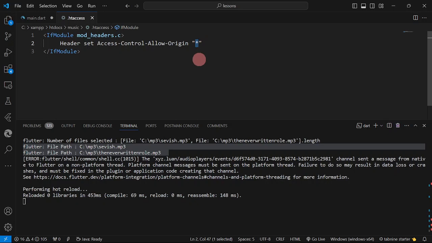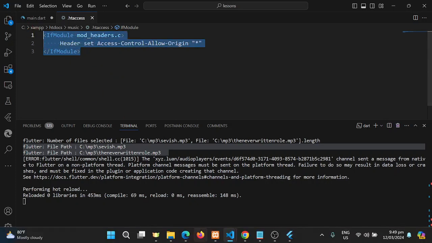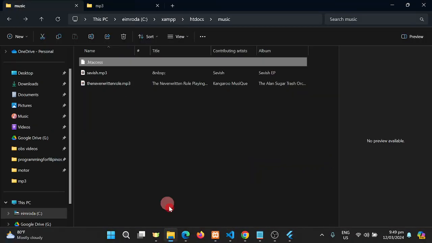When you say asterisk, meaning we are allowing all clients, or from any website, from any source, that is going to access all the files within the directory where this htaccess is located. Okay, so just copy this one, then you are going to paste it here.